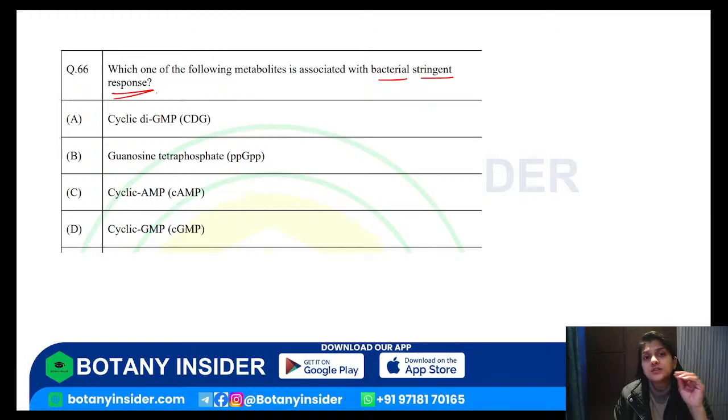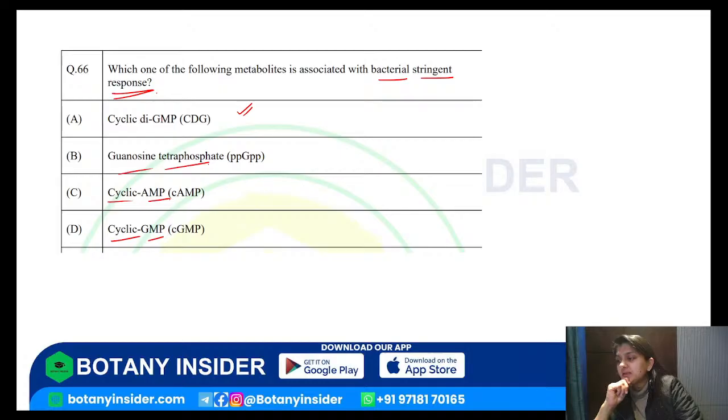Question is asking you which of the following metabolites is associated with bacterial stringent response. So you have cyclic di-GMP, guanosine tetraphosphate, cyclic AMP and cyclic GMP. Give it a try to the question everyone, then we'll do it together. This is a factual question. What will be the answer? Mark the answer for the question everyone.